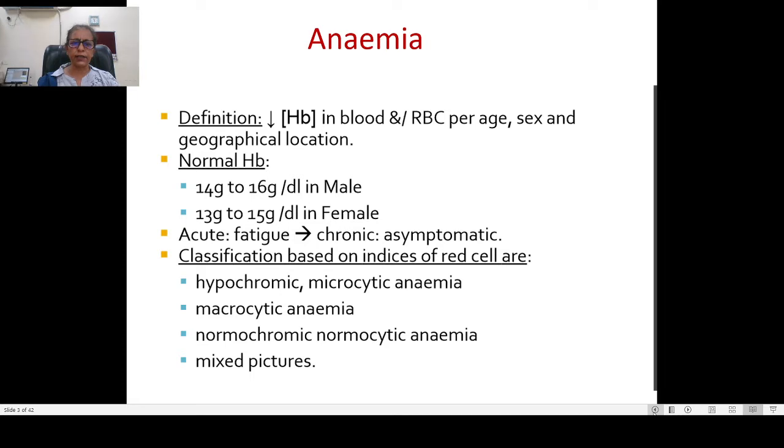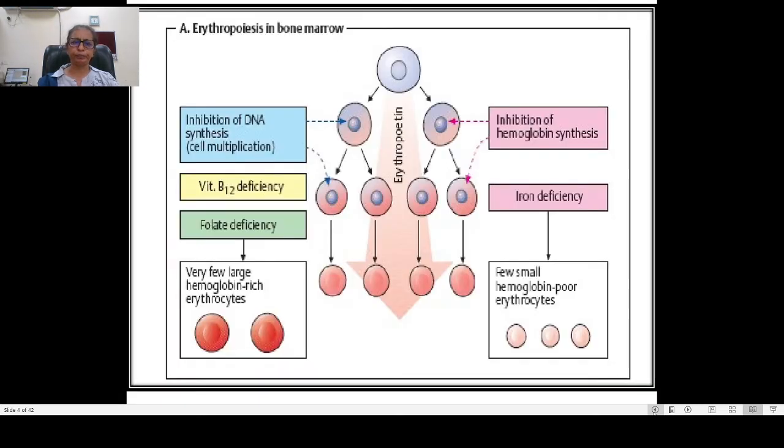If the patient gets anemia, if the anemia is acute, then the patient will present with fatigue. If it is chronic, then it becomes asymptomatic. Now, the classification of anemia based on the indices of red cells includes hypochromic microcytic anemia, macrocytic anemia, normochromic normocytic anemia, and there is a mixed picture.